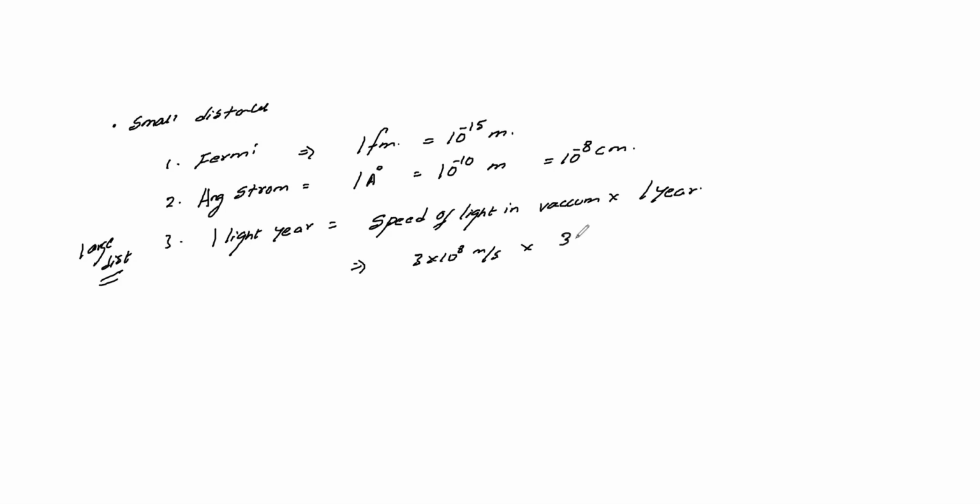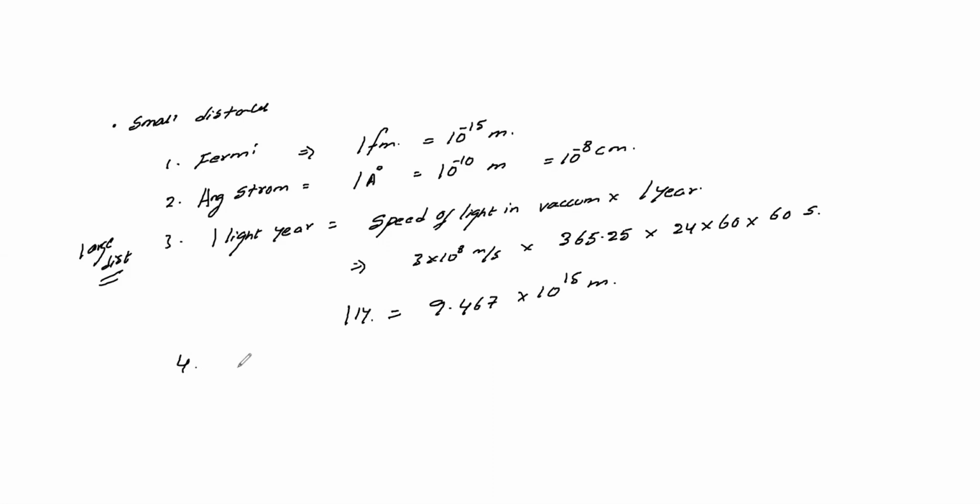It is 365.25 days along with the leap year, into 24 hours, 60 minutes and 60 seconds. So I can write this relation as 1 light year is equal to 9.467 into 10 power 15 meters. This is your 1 light year. I'll take it as 1 LY.